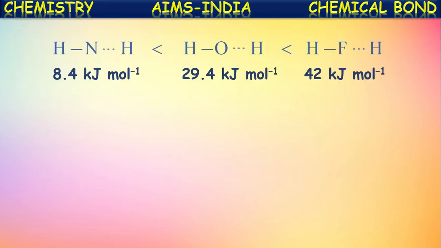If you see the hydrogen bond energies, in nitrogen-hydrogen bonding the hydrogen bond energy is 8.4 kilojoules per mole. Whereas in the case of fluorine and hydrogen, because fluorine is highly electronegative, the hydrogen bond will be somewhat stronger when compared to the remaining two cases. That's why, if you observe here, the bond energy is greater in the case of fluorine and hydrogen bonding.